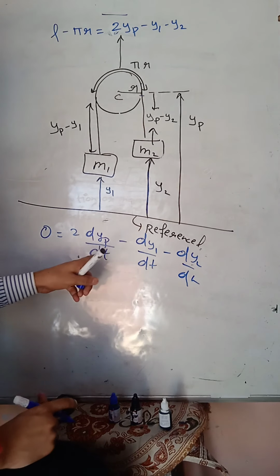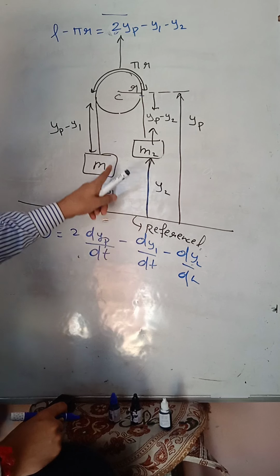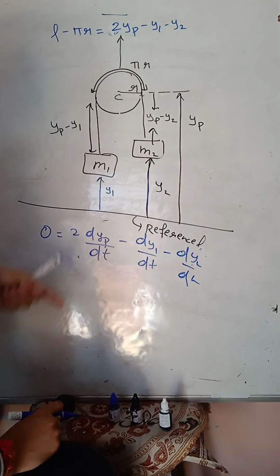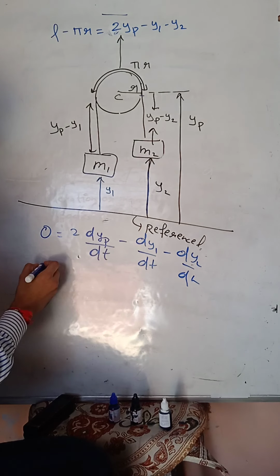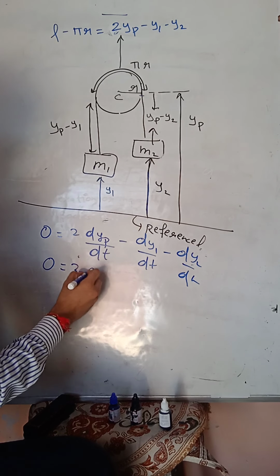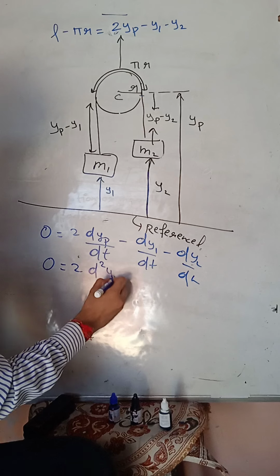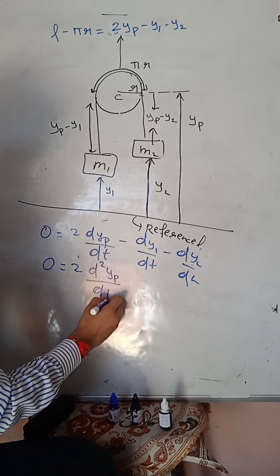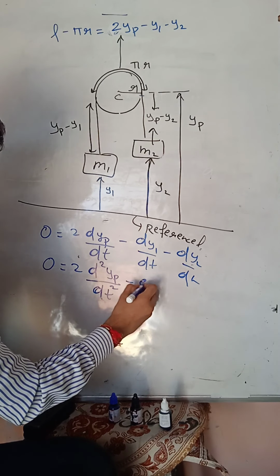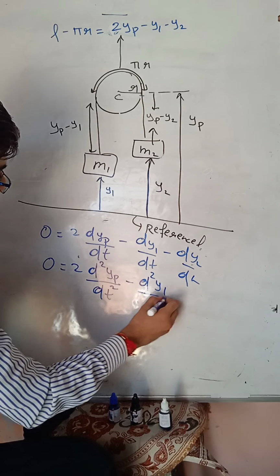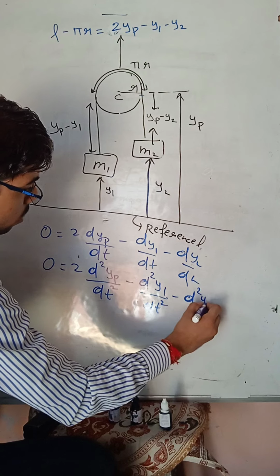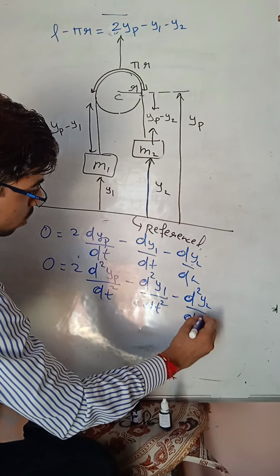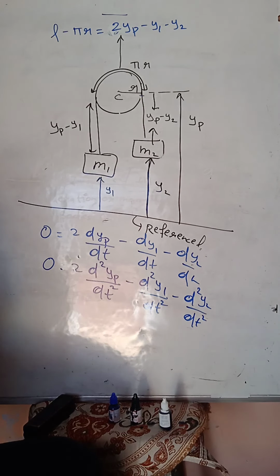So this is velocity, but here we are finding the acceleration relation. Then we need to again differentiate the equation. Clear? 2 d2yp divided by dt square minus d2y1 upon dt square minus d2y2 upon dt square. Clear? Now you can see this is 0.